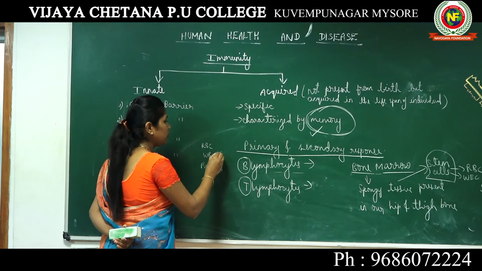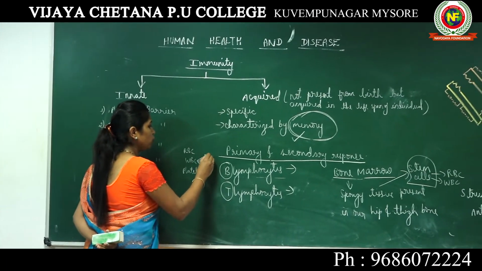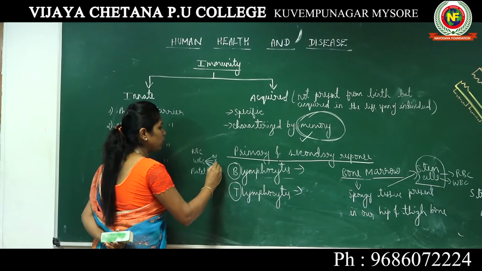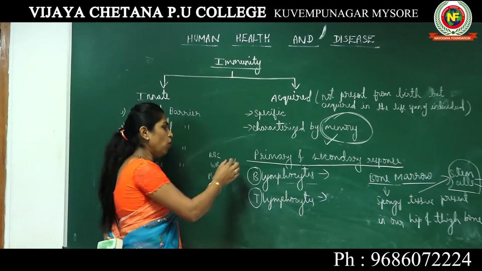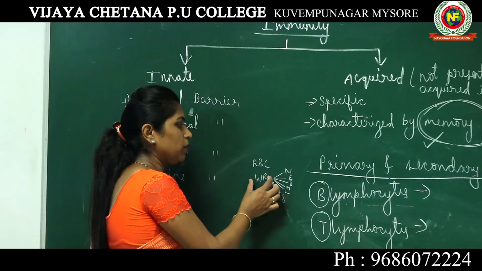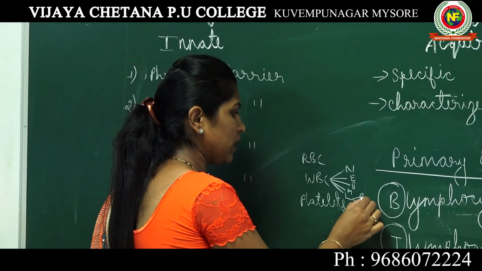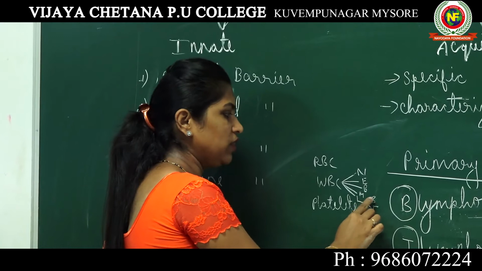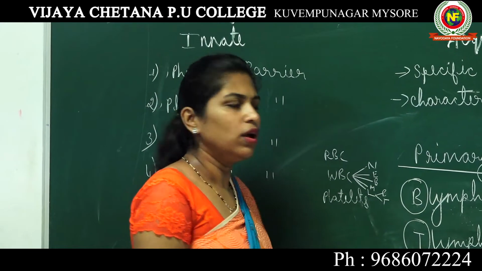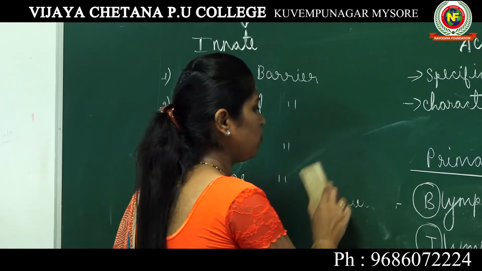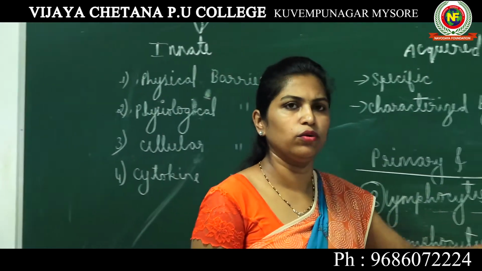Under WBC we have 5 types: neutrophil, eosinophil, basophil, monocyte and lymphocytes. All the WBCs are produced from bone marrow, including B lymphocytes and T lymphocytes. Ultimately, all your WBCs are produced from bone marrow.